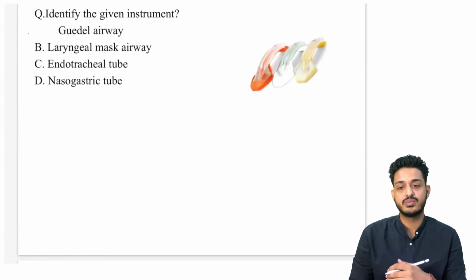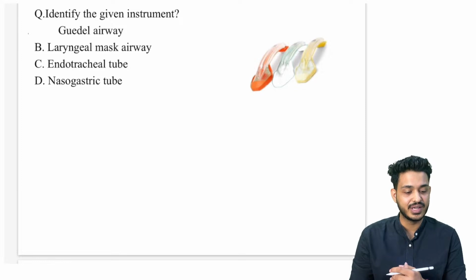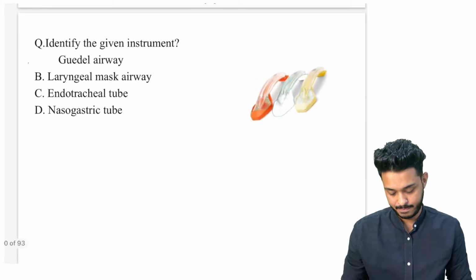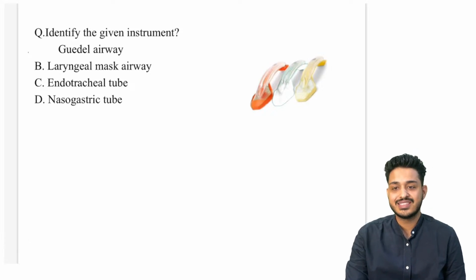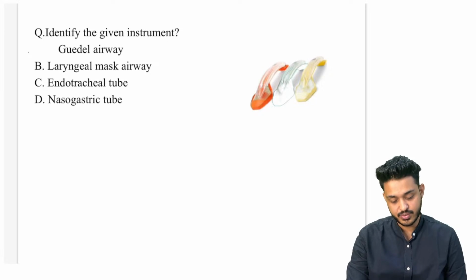Identify the given instrument now. What is this given instrument that we are having? What is this instrument that we are having in the list? Is it a Goodell's airway? Is it a laryngeal mask airway, endotracheal tube, or nasogastric tube?